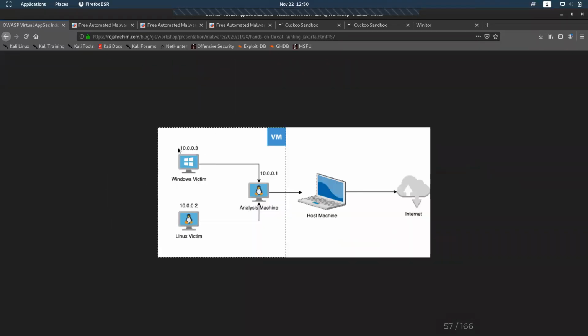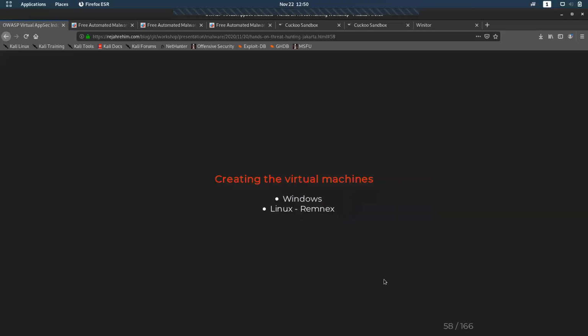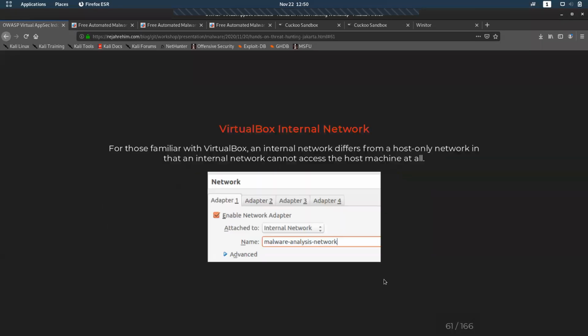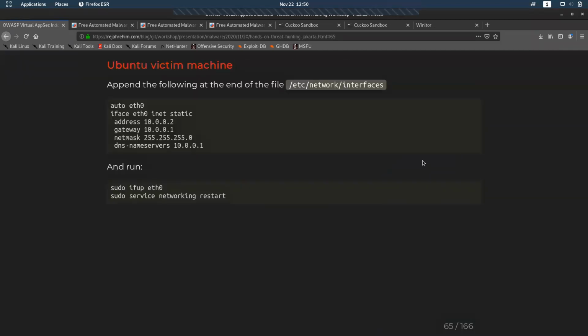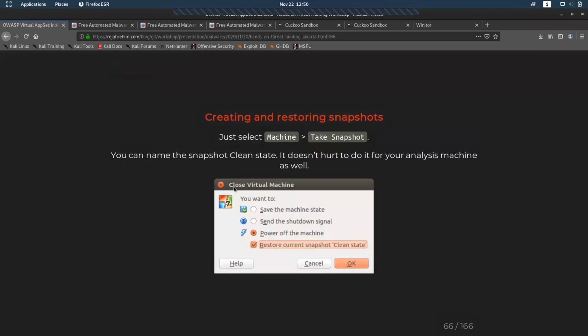We are having a Windows victim which has an IP of 10.3, and a Linux analysis machine which has an IP of 10.1. I have covered all this till here. This is for the Ubuntu machine, which is another Linux victim machine, which we are not looking into as of now. We have changed it.